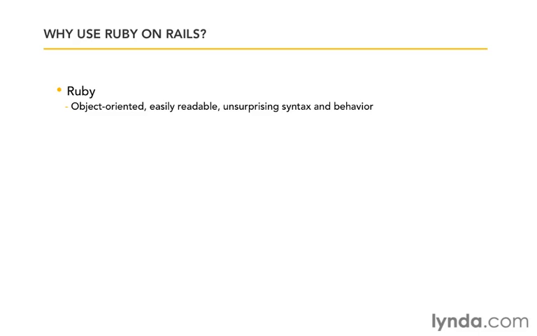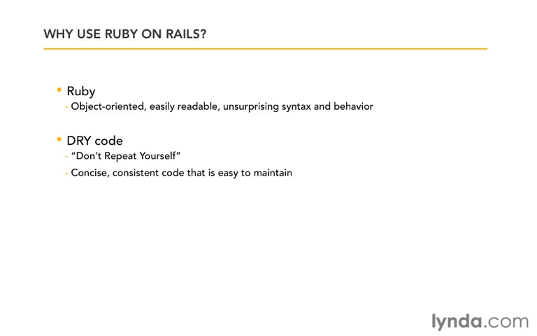Rails is also designed with two guiding principles that help to make it powerful and effective. The first of those is DRY code. Now, I'm always going to pronounce that as dry, but it's actually three letters, D-R-Y, which stand for don't repeat yourself. And it's a fundamental principle of software design that says that every piece of information should be expressed in just one place. And it makes sense that the easiest code to maintain is going to be DRY code, because duplication can lead to inconsistency, can make our code unclear, and make it harder to maintain and update.